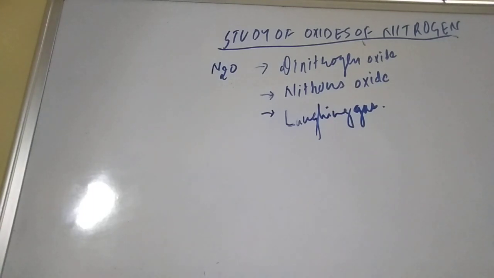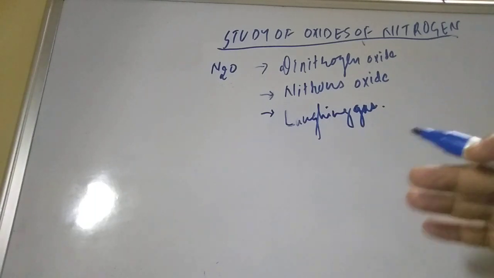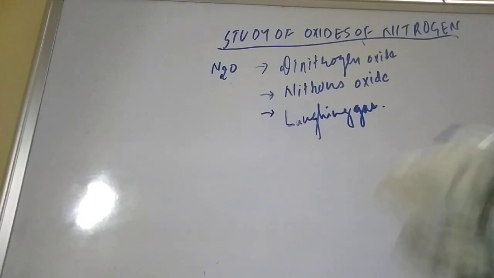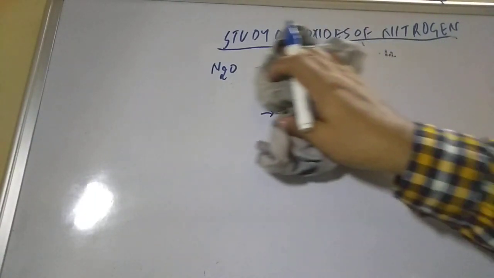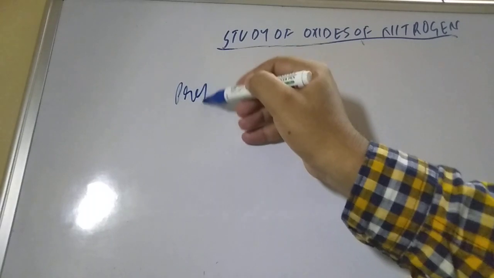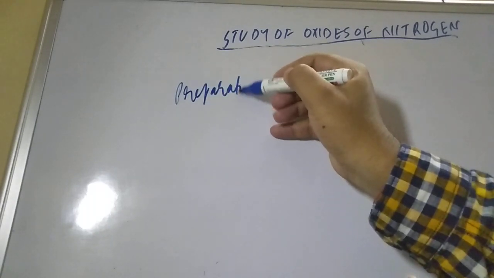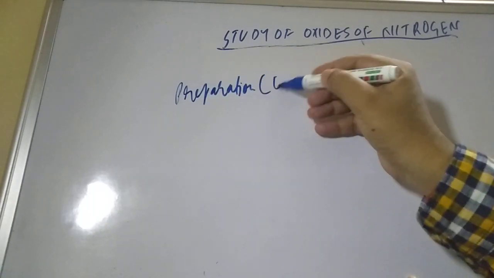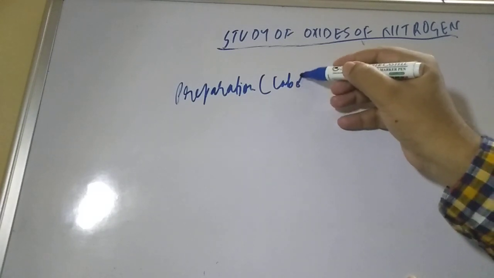Now what is there in our syllabus in this chapter? We have to study the preparation and uses, along with the structure. So three things we have to study. First, let us study the preparation, the laboratory method.